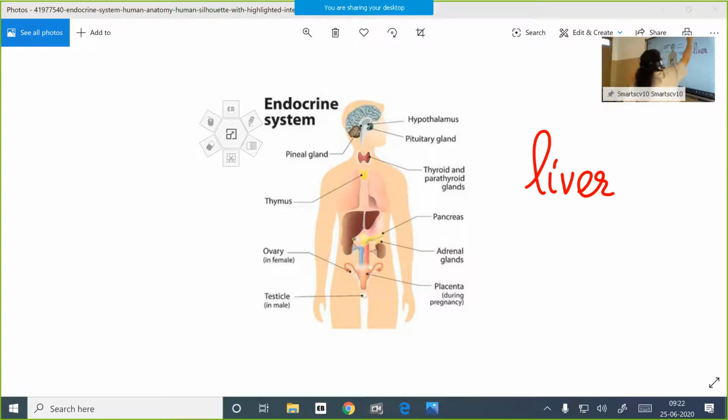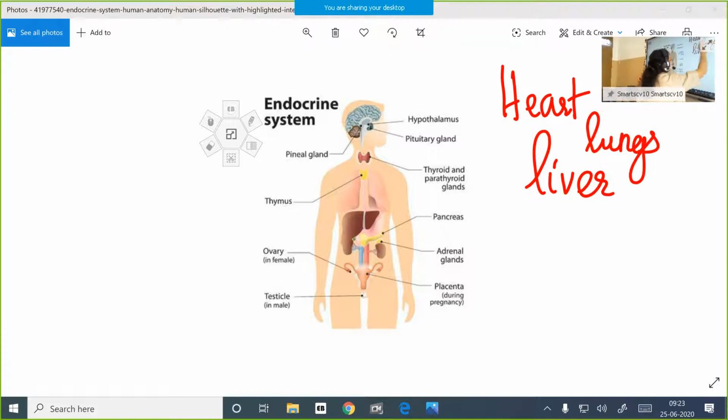So here the heart is acted upon and the heartbeat increases, blood pressure increases, and so blood circulation will be at a higher rate. Then the lungs are also targeted. So the target organs on which the adrenaline acts are the heart, the lungs, and the liver also.